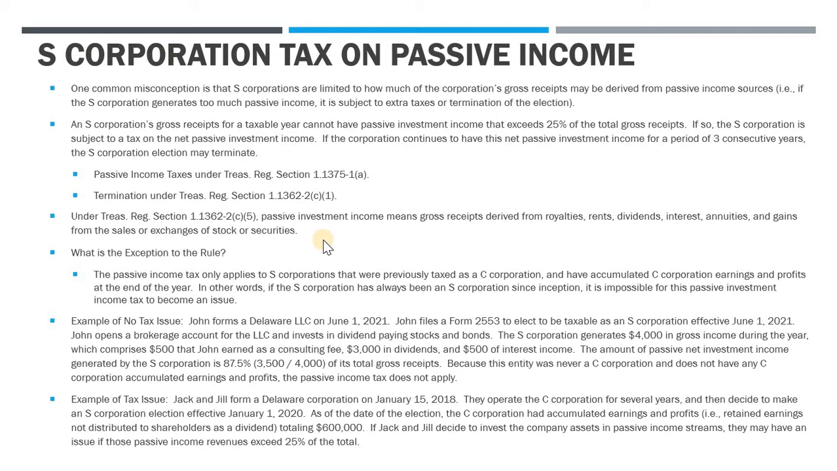Okay, but here's the teaching point. What's the exception to this rule? The passive income tax only applies if an S corporation was previously taxed as a C corp and it has accumulated C corporation E&P, or earnings and profits, at the end of that given tax year. So in other words, if you have an S corp that's always been an S corp, it's impossible for this rule to apply to you. And that's because you were never taxed as a C corp and you don't have any accumulated earnings and profits that were earned while you were a C corporation.